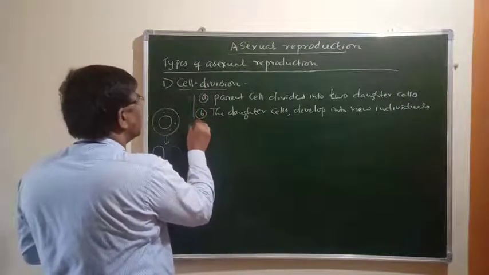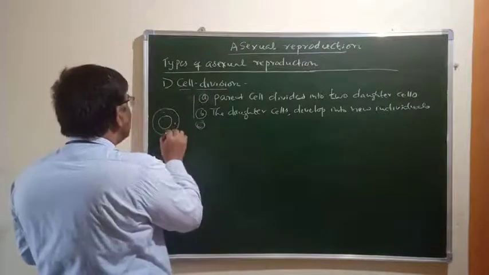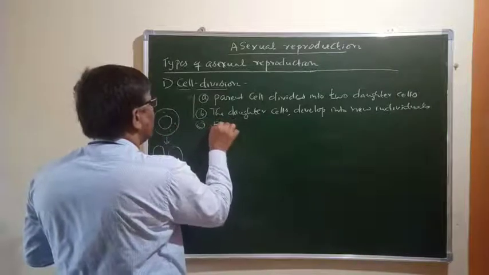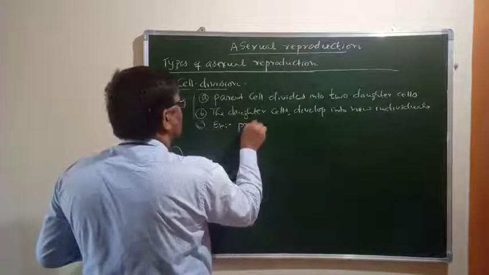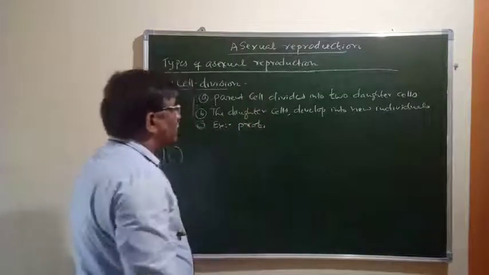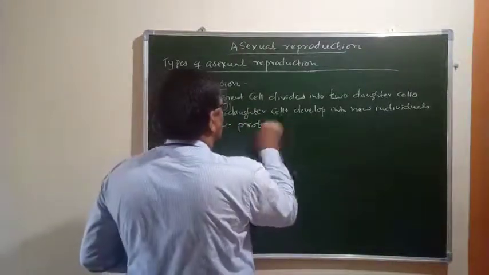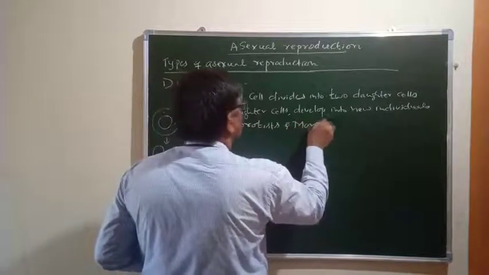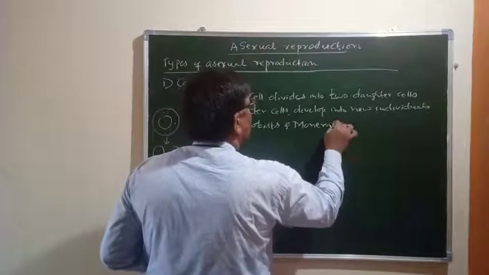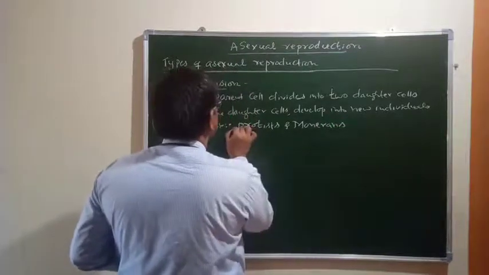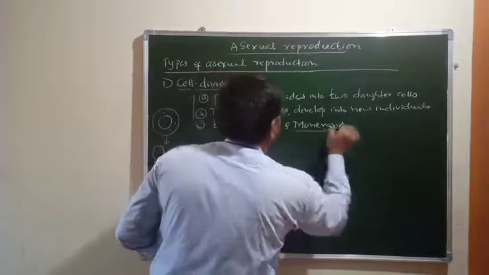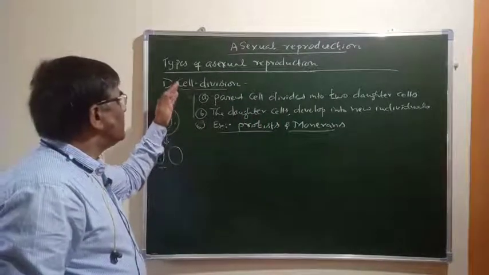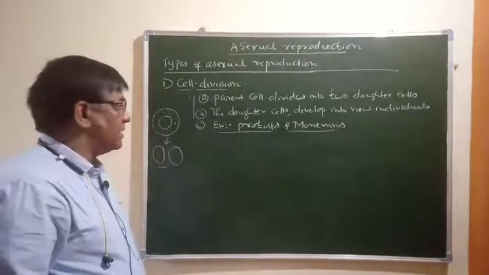Now you should remember this kind of reproduction takes place in organisms like, for example, protists and monerans. These are the examples for reproduction by the cell division method.